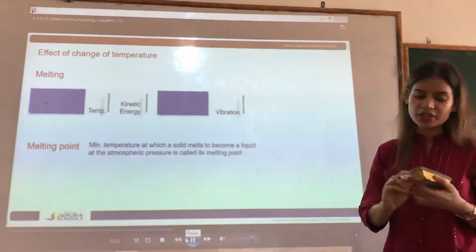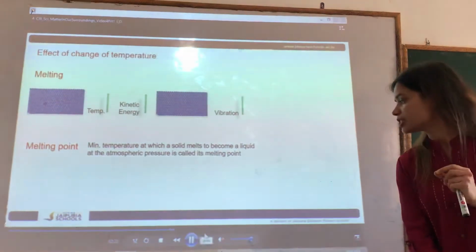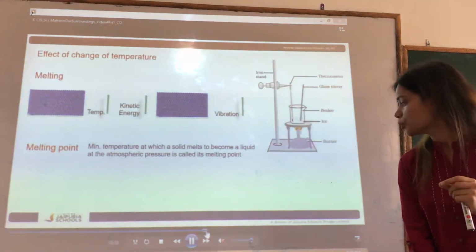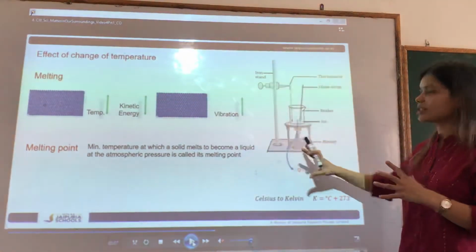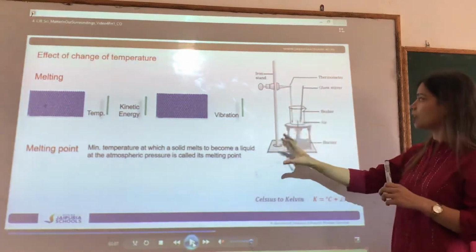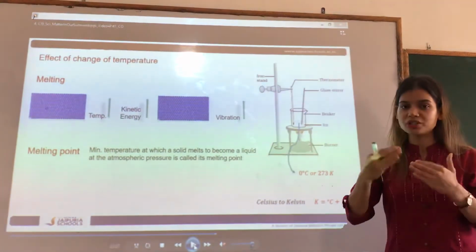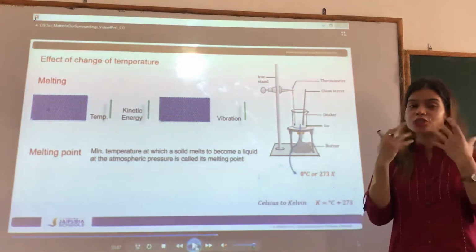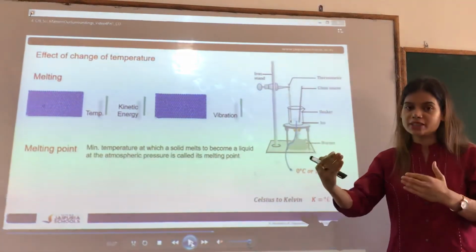Now to understand another important point, let us try to understand one simple experiment that I have done, and I will share the results with you. This was the setup that I did, and this is the iron rod, beaker, thermometer. Thermometer, you all know, is used to measure the temperature. When you are sick, you go to the hospital, and the doctor uses it to check the temperature inside your body, and he says that okay, you have 100 degrees Celsius fever.